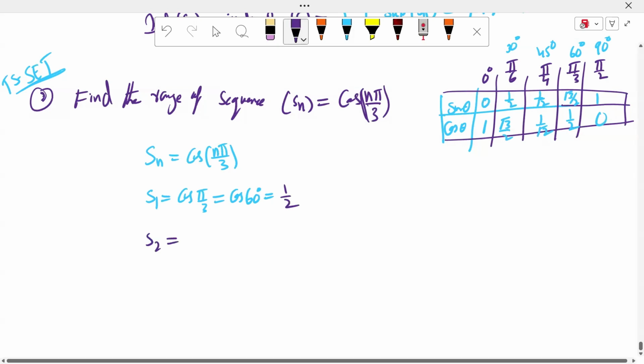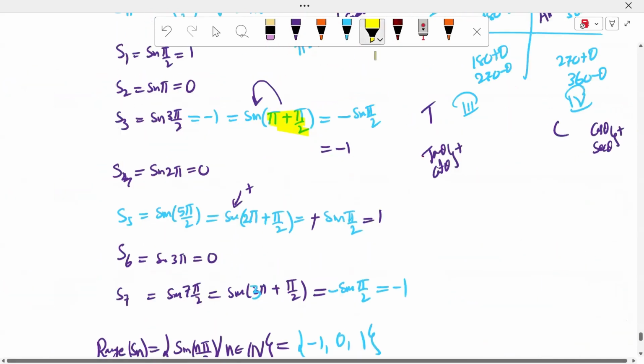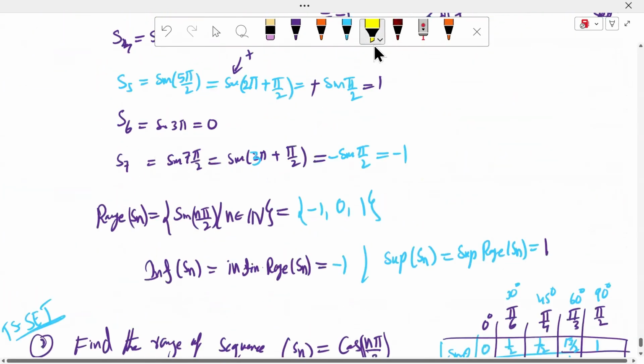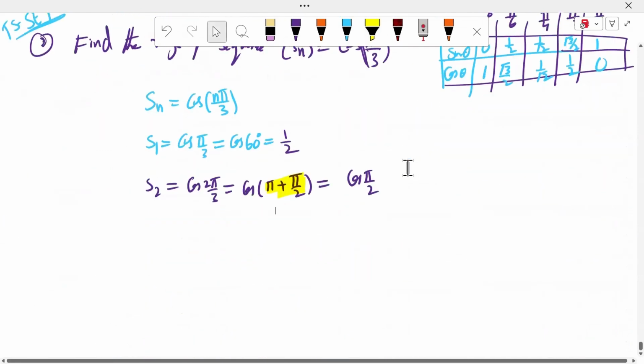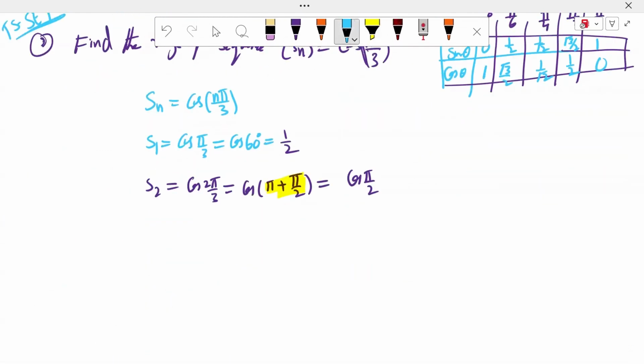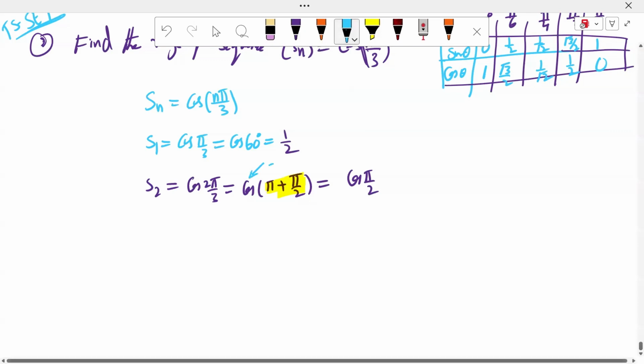Put n is equal to 2. It is nothing but cos 2π by 3. It is nothing but cos of π plus π by 3. Cos 180 plus theta: which quadrant is it? Third quadrant. In the third quadrant the cos function is negative, so the answer is negative. It is nothing but minus 1 by 2.